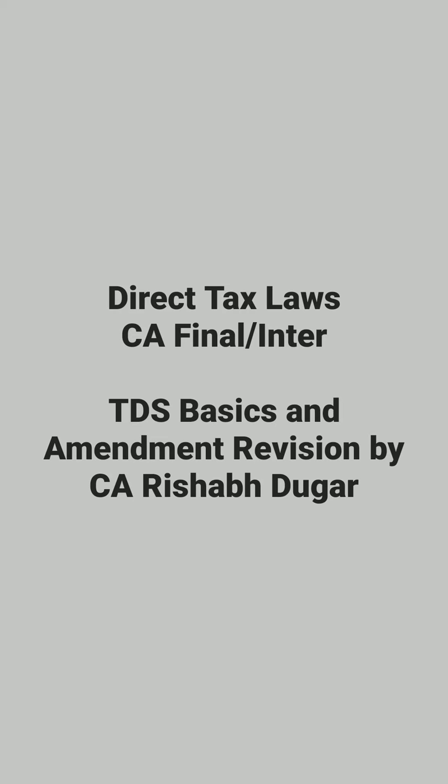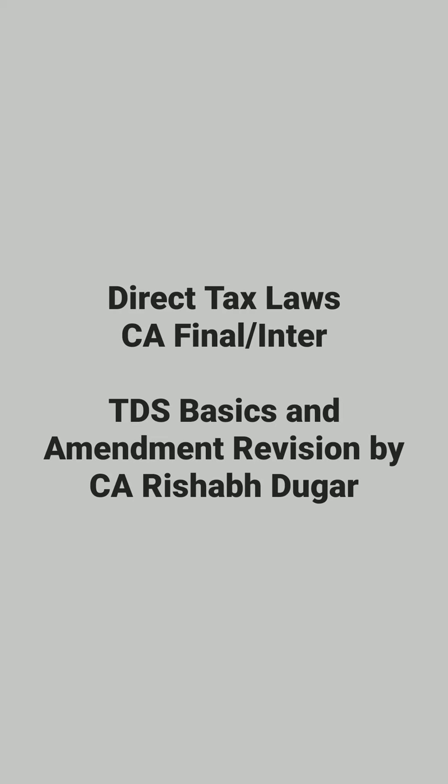Now comes 194LA, TDS on compensation for compulsory acquisition of immovable property. The payer is any person, the payee is any resident person. TDS rate is 10%, but due to COVID situation, 7.5%. Similarly, 194LB, TDS on interest on infrastructure debt fund, where TDS rate is 5%.